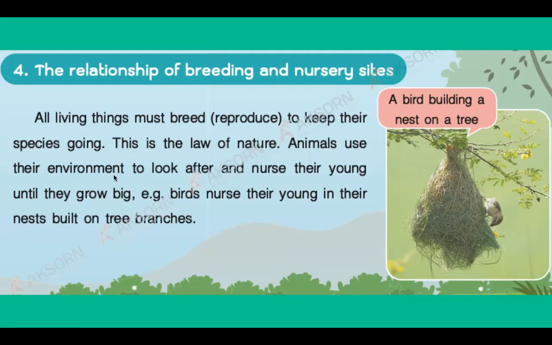Animals use their environment to look after and nurse their young until they grow big. Repeat after me. Animals use their environment to look after and nurse their young until they grow big. For example, birds nurse their young in their nests, built on tree branches.